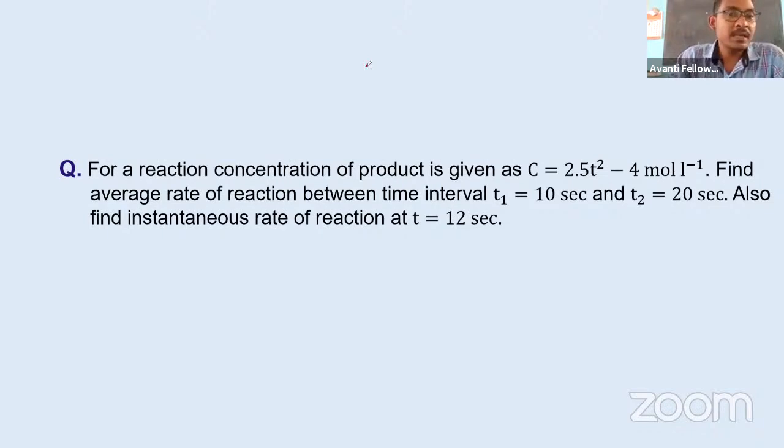Okay, so let me read the question for you. For a reaction, the concentration of product is given by C equal to 2.5 t square minus 4 mole per liter. Find the average rate of reaction between the time interval t equal to 10 second and t equal to 20 second. Also find the instantaneous rate of reaction at t equal to 12. So here we have to find the average rate, and another one is the instantaneous rate.